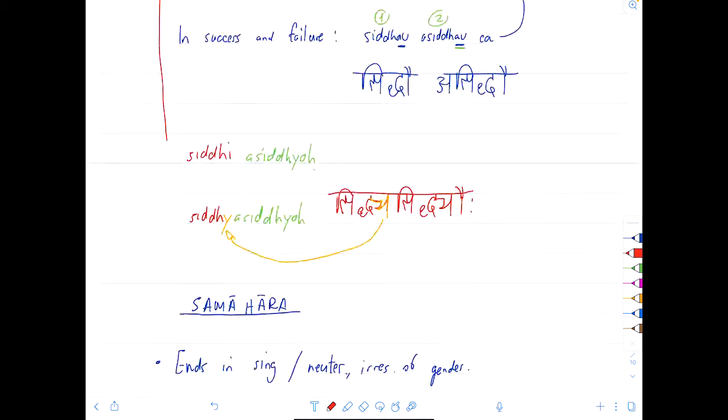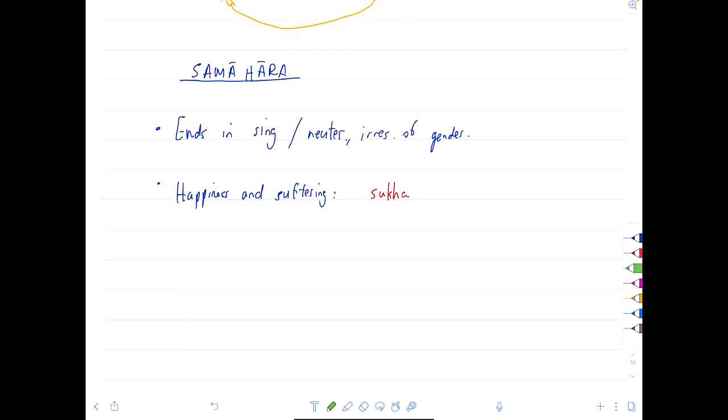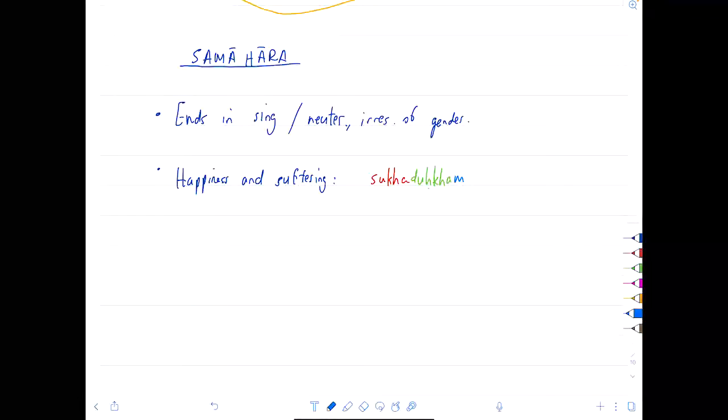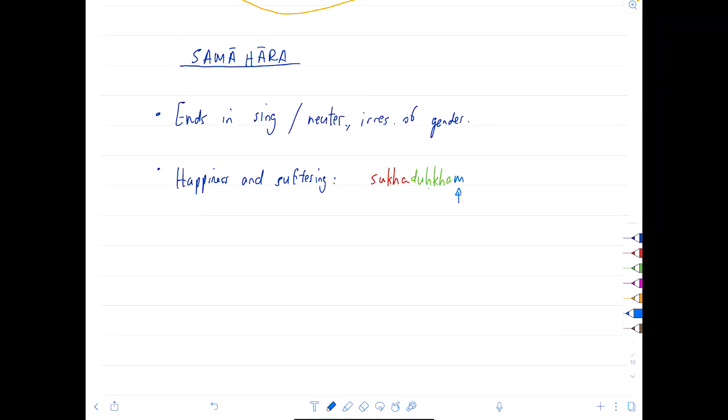I hope I got the colors right. Yep, first word is red. And second word is duhkham. The question is, why is it duhkham? Because if we look at the rule, it ends in singular, duhkham is singular and neuter. Well, the duhkha word is a neuter also, so this is very straightforward. Sukhaduhkham, which means happiness and suffering.